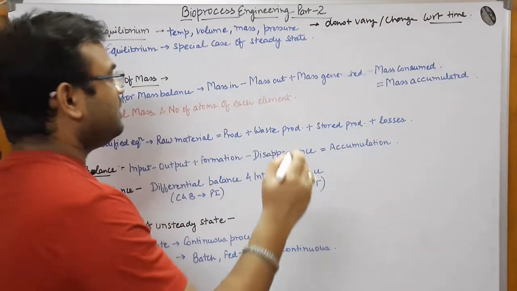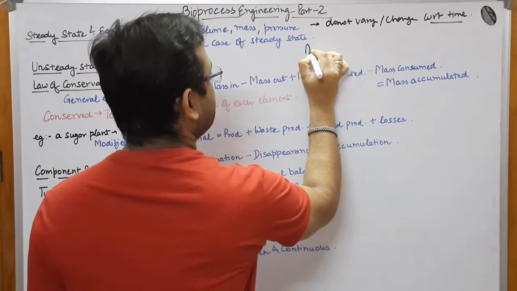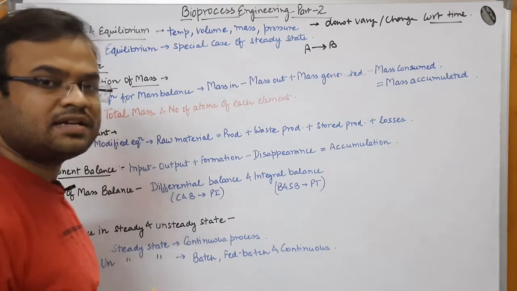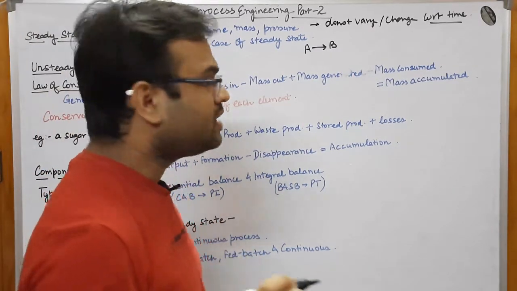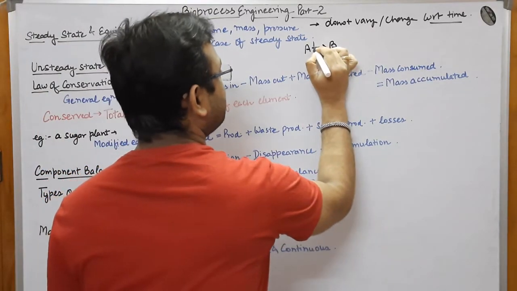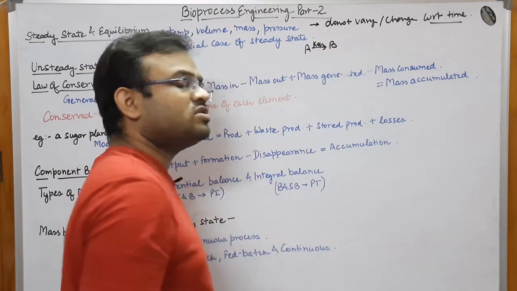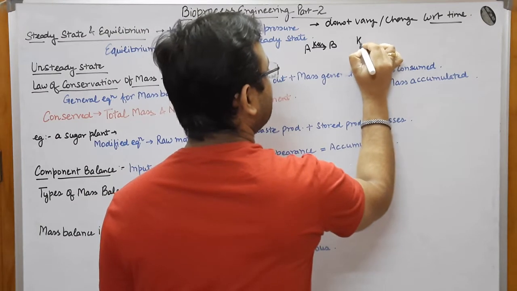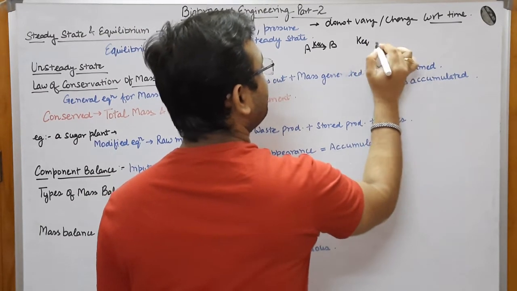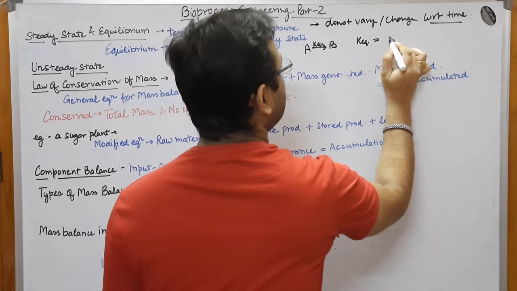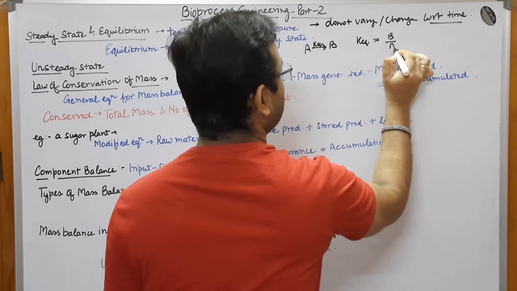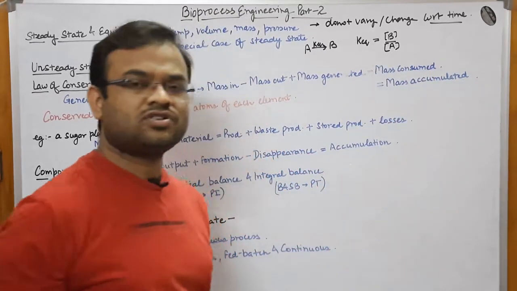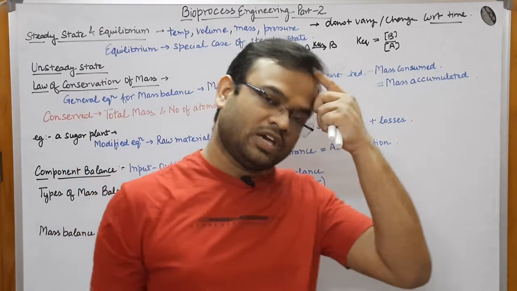Let us say that A is converting into B, and this is happening at equilibrium constant K equilibrium. Now you might be knowing that K equilibrium would be equal to B divided by A. That means the concentration of B divided by the concentration of A. This would be the value of K equilibrium.